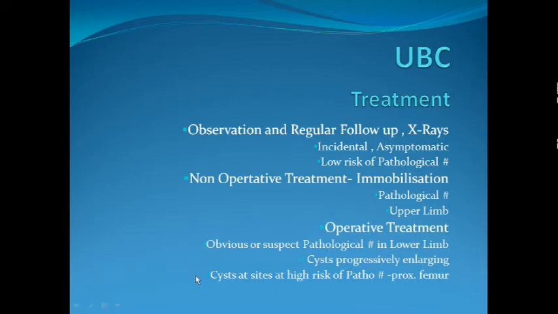Certain cysts are at very high risk of pathological fracture, like the proximal femur, because of high biomechanical stress there. Even a cyst which appears relatively benign, we might offer surgery to prevent a pathological fracture, because even a small cyst with little cortical thinning can give rise to pathological fracture in the proximal femur. Proximal femur cysts are almost always offered surgery. Otherwise it is reserved for those with obvious or suspected pathological fracture in the lower limb. In the upper limb, even with pathological fracture, we can offer the patient non-operative treatment in the form of a plaster or brace.